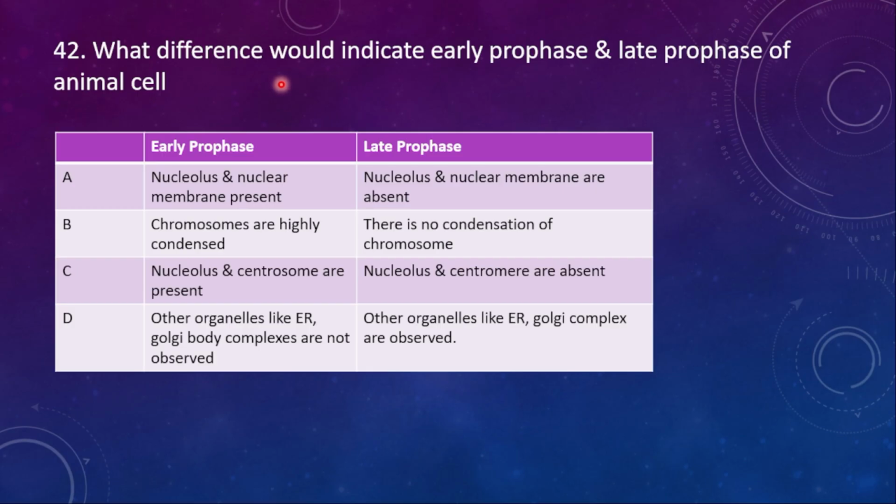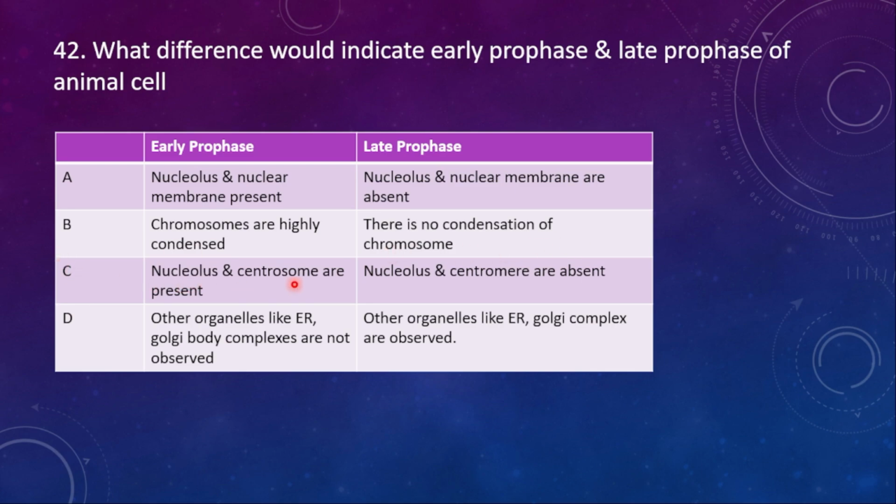Next, what difference would indicate early prophase and late prophase of animal cell? A, nucleolus and nuclear membrane present, versus nucleolus and nuclear membrane absent. B, chromosomes are highly condensed, versus no condensation of chromosomes.